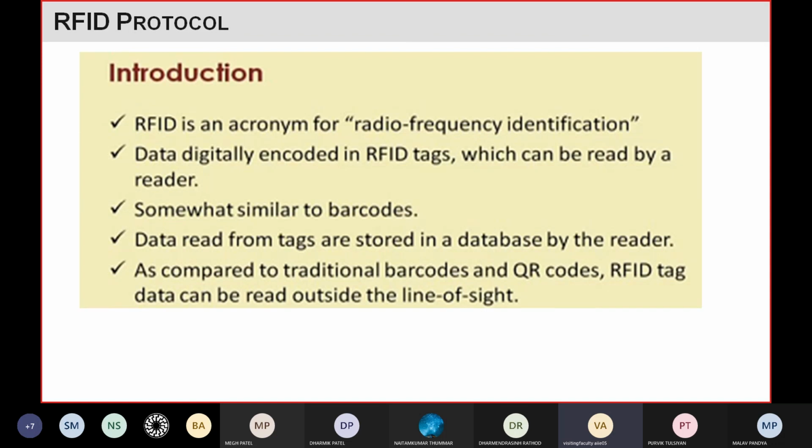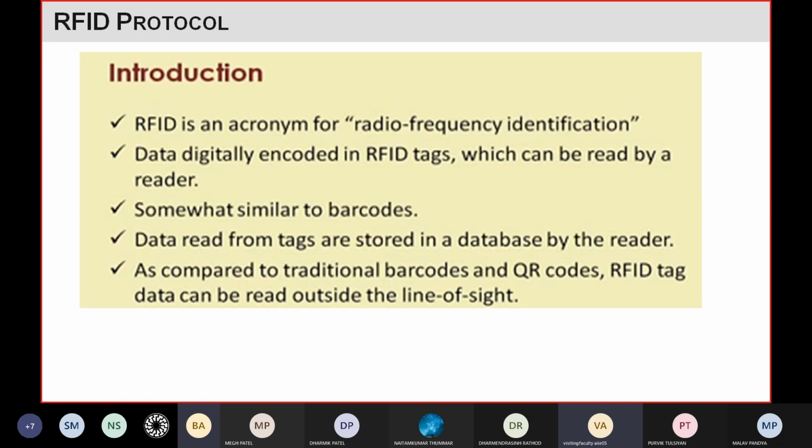So these three main things are there. This technique is similar to barcode and QR code, but barcode and QR code have the limitation that they can only work when the code is very close to the reader, or when your tag is exactly in front of the reader.